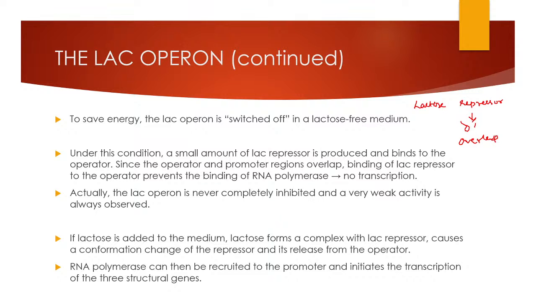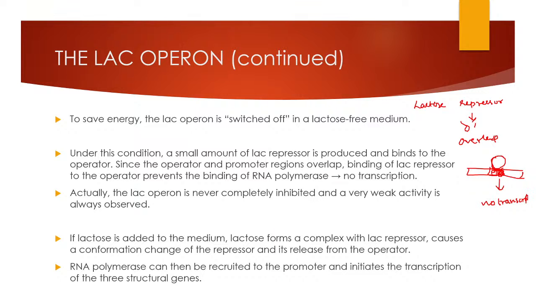Here you can see this is the operator site and this is the promoter site. When the repressor binds to the operator site, it overlaps the promoter, so that RNA polymerase cannot see the promoter and will not bind to it. So transcription will not take place.